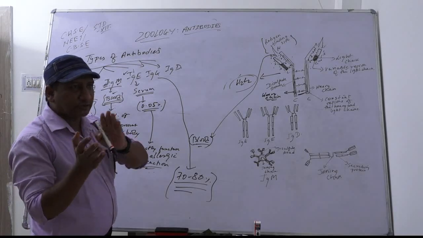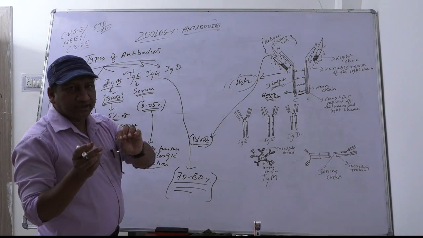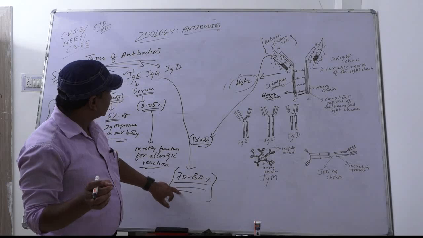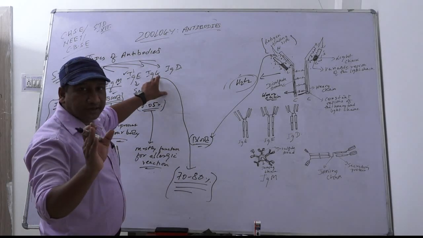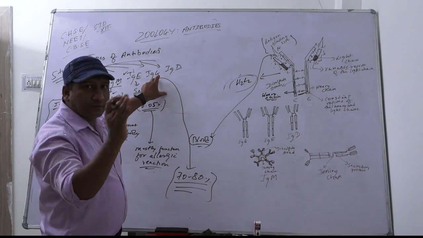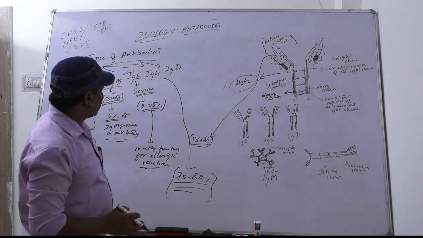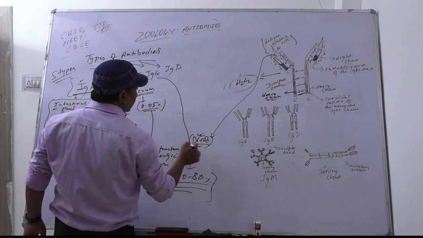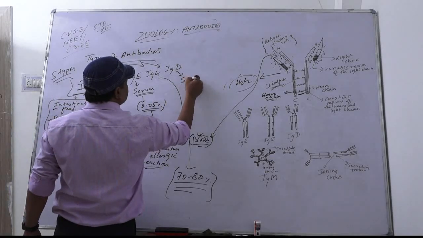From the maternal placenta to the fetal placenta, immunoglobulin G comes from the mother to the fetus during the gestation period. So immunoglobulin G is 70 to 80%, present in blood. Now immunoglobulin D is also found in serum.